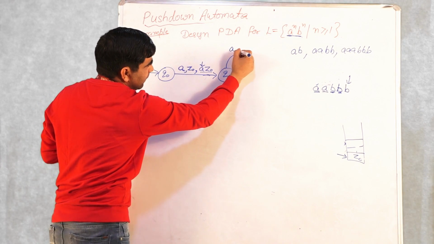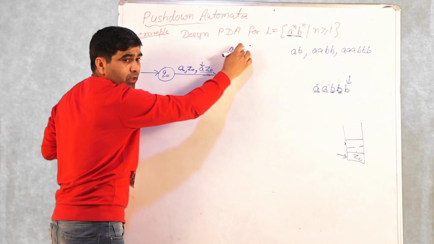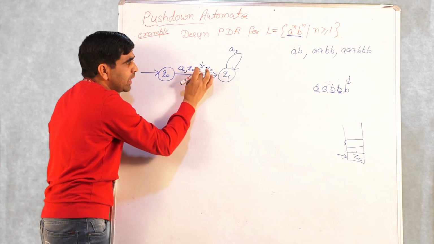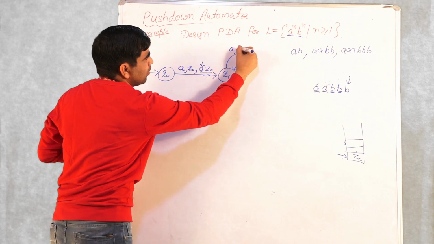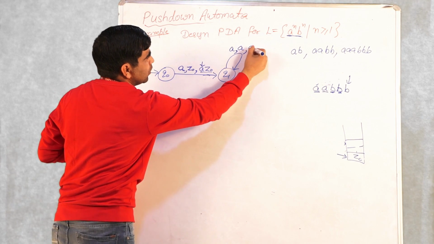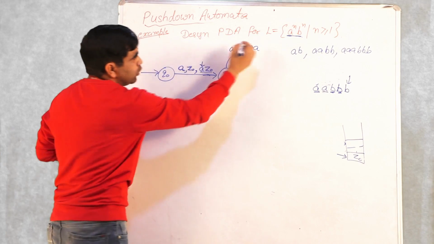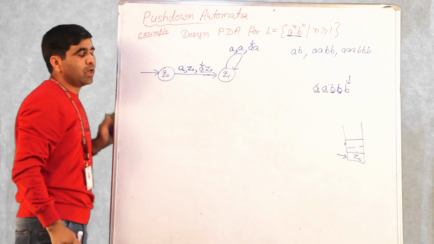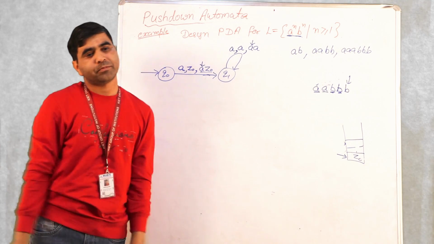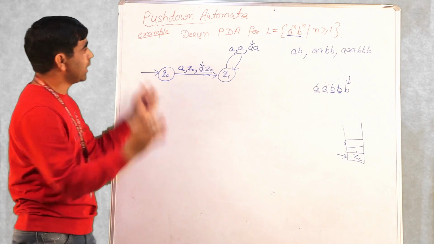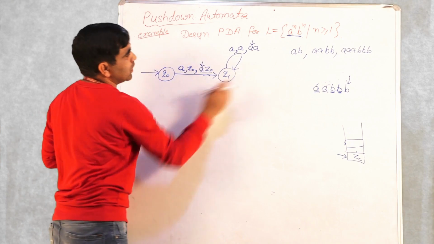If you get A, the top of the stack will be A, because if you are in this state, one A has already occurred. So the top of the stack is always A. Then what you are going to do is again push. Now this part will push all the A's onto the stack. Any number of A's will be pushed onto the stack.